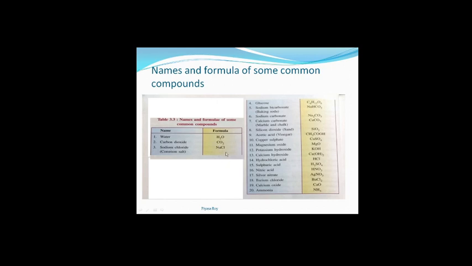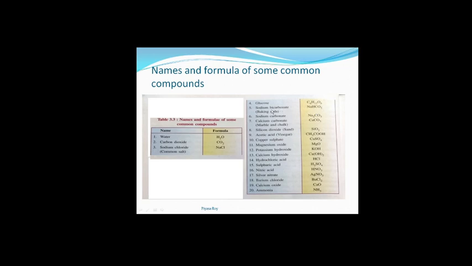Sodium chloride, NaCl. Next, glucose, C6H12O6. This is the formula for glucose, a sugar. Carbon, hydrogen and oxygen are the three constituent elements.